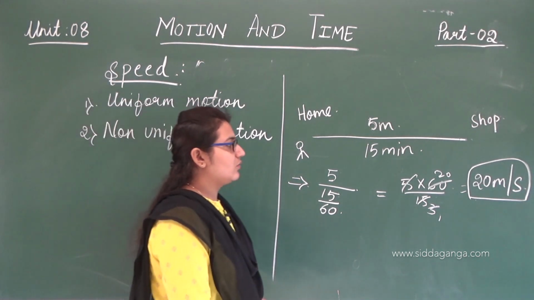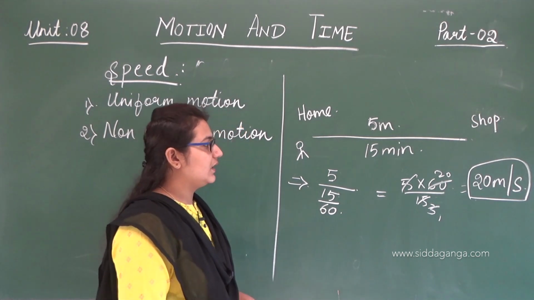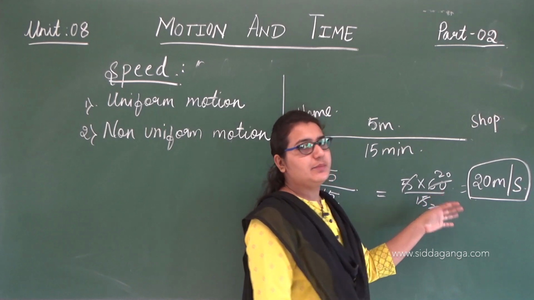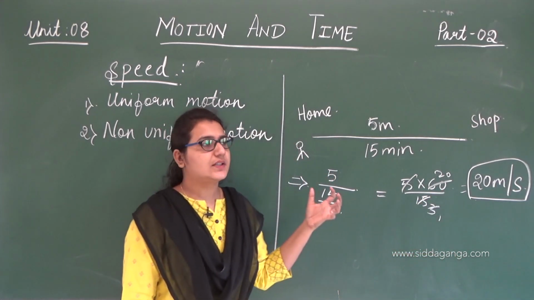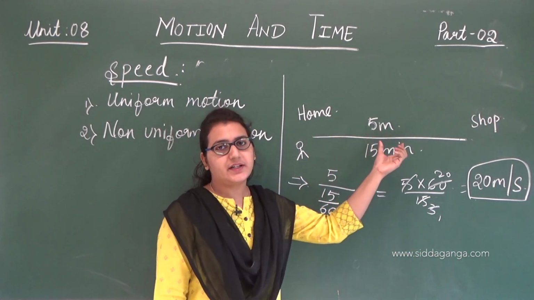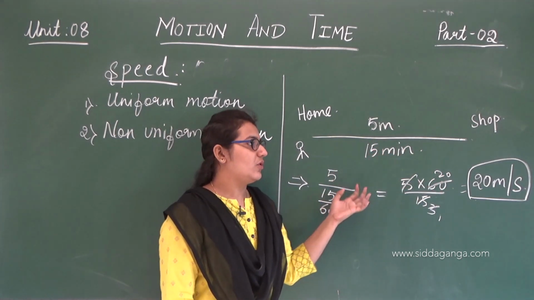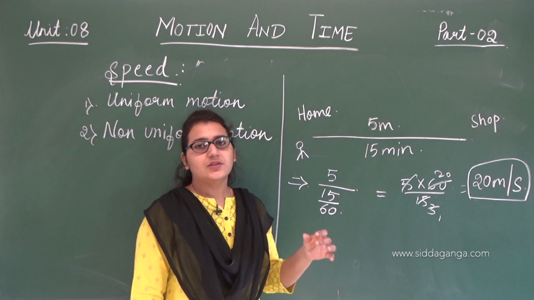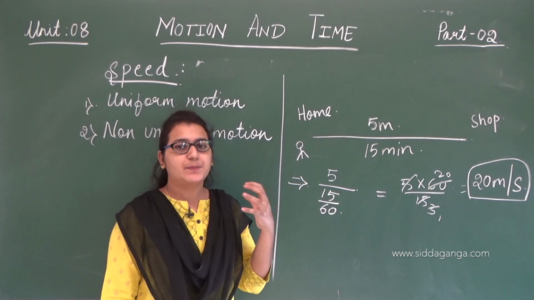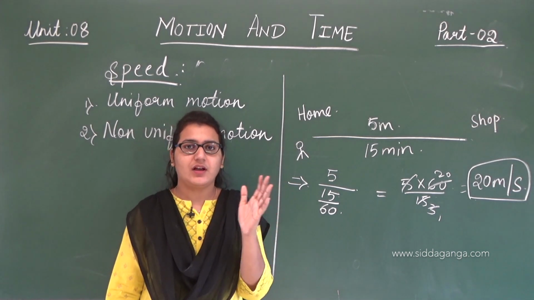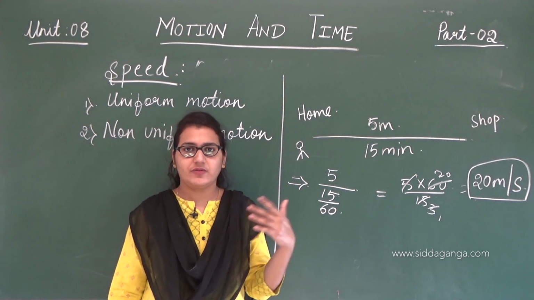What I mean here is, the answer we got is 20 meters. But he has not even traveled 20 meters, he has just traveled 5 meters, but the speed we got is 20 meters. What I am trying to say is that speed gives the rate, maybe for an hour or for a second or even for a minute.